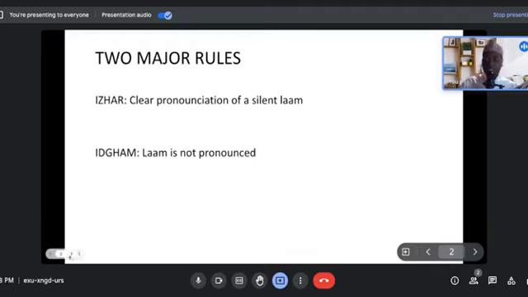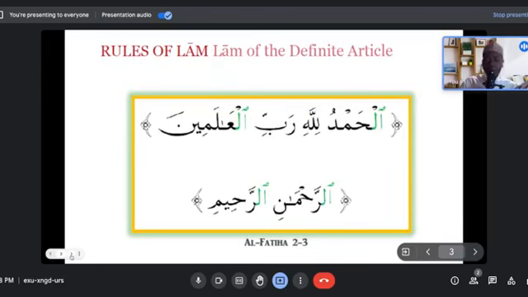Most often you're going to see a sukoon or some haraka on the lam like we have here, so definitely you have to pronounce this lam with sukoon. But in this kind of scenario, this is idgham because the lam is not having any haraka on it. It's not even having sukoon on it, right? So whenever you see a lam that's having a sukoon or a fatha, you pronounce it. Whenever the lam is having nothing, you don't worry to pronounce it in the Quran. And that rule is called al-idgham.